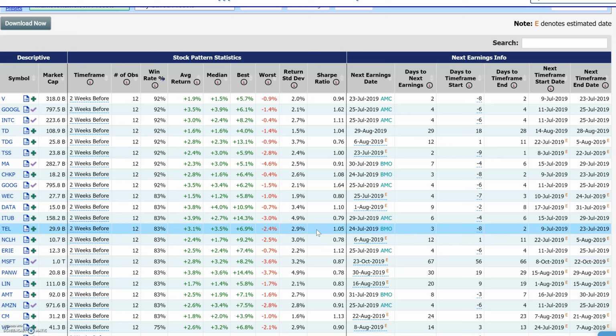Obviously, if anything's going on in the stock market, any kind of bad news, you have to take that into consideration. There's no guarantees that the history can predict the future with 100%. We're just using this as guidance. And if the stock market's going down, or there's some kind of SEC investigation, the historical data doesn't know that. So before you do, guys, always do your due diligence, do your research. But this is a screener that will help you out looking for specific types of patterns around earnings.